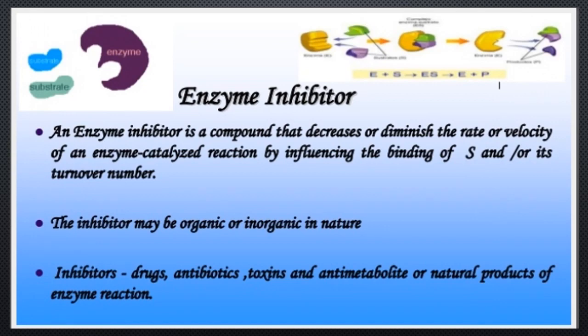Enzyme inhibitor. An enzyme inhibitor is a compound that decreases or diminishes the rate or velocity of an enzyme-catalyzed reaction by influencing the binding of substrate and/or its turnover number. The enzyme may be organic or inorganic in nature. An inhibitor is a drug, antibiotic, toxin, antimetabolite, or natural product of an enzyme reaction.